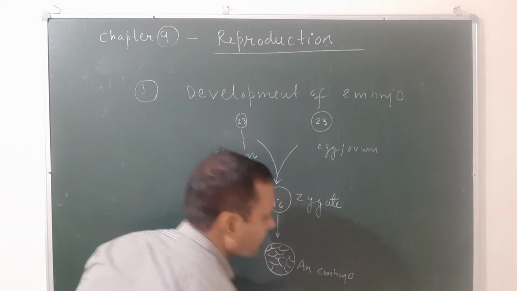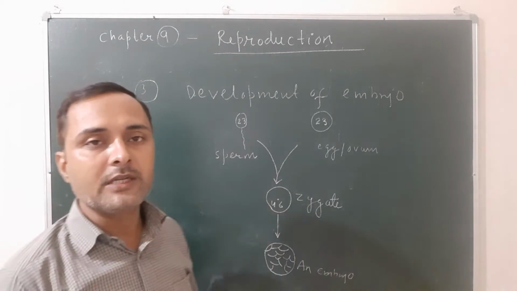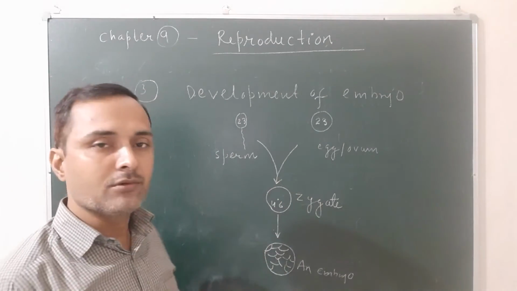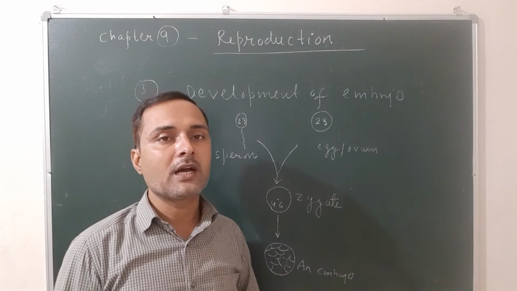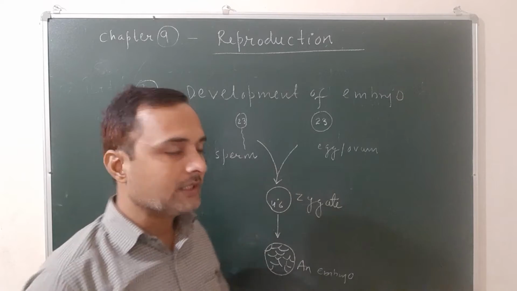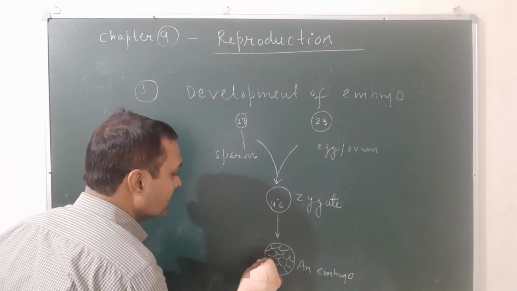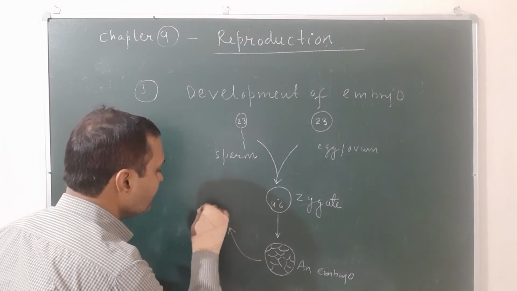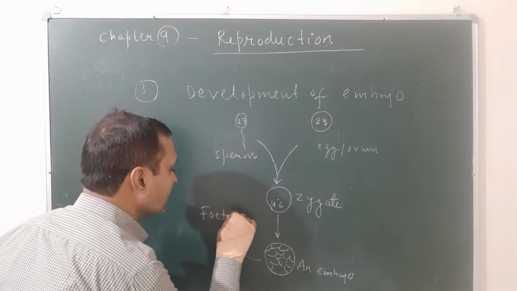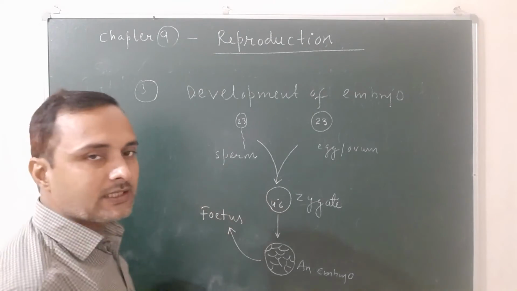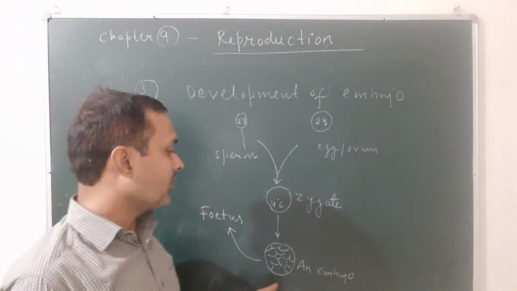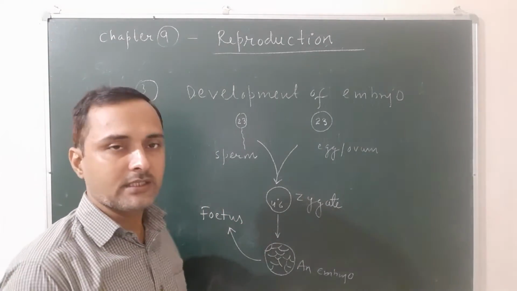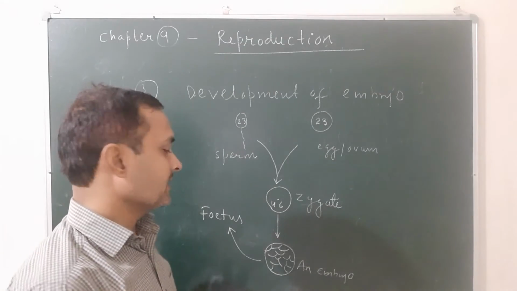A multicellular structure which is formed by the division of the zygote is known as an embryo. When various organs also develop in the embryo, this stage is known as the fetus. When the embryo further develops and the various body parts develop, this stage of the embryo that contains the various organs is known as fetus.